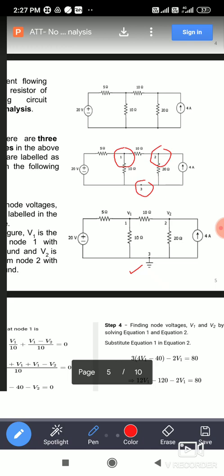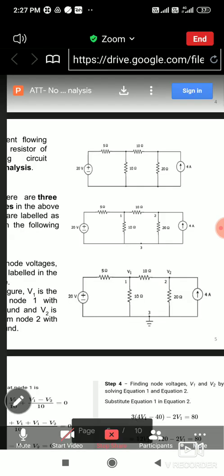Apart from this ground node, only 2 nodes are there, node 1 and node 2. You have to find out the node voltages at node 1 and node 2 with respect to ground. So first step is over. Identify the number of principal nodes present in the given network. Those are the 3, and one of the nodes you have to choose as a ground node, which we have already selected. Now next step is what?